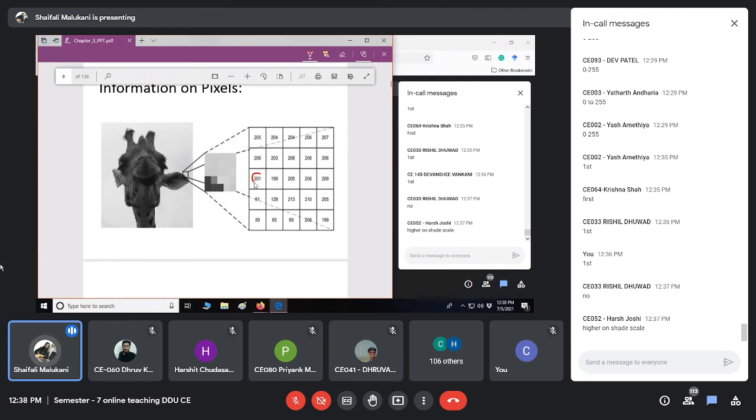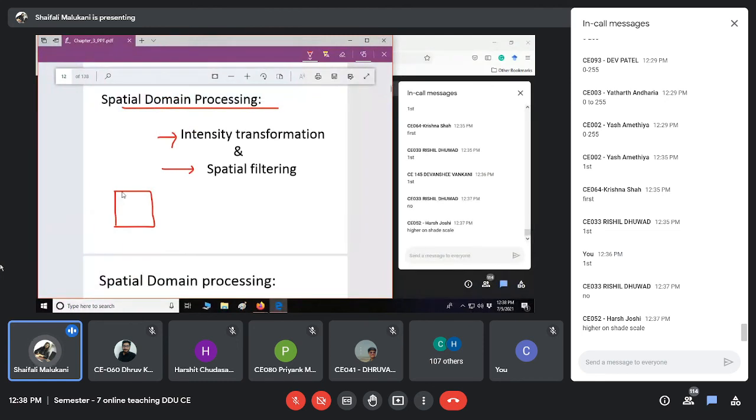This value is the intensity of the image. The pixel value itself is the intensity. Understood? We will call it intensity. So this pixel value is intensity, and this is also intensity. Values, that's it, nothing else.